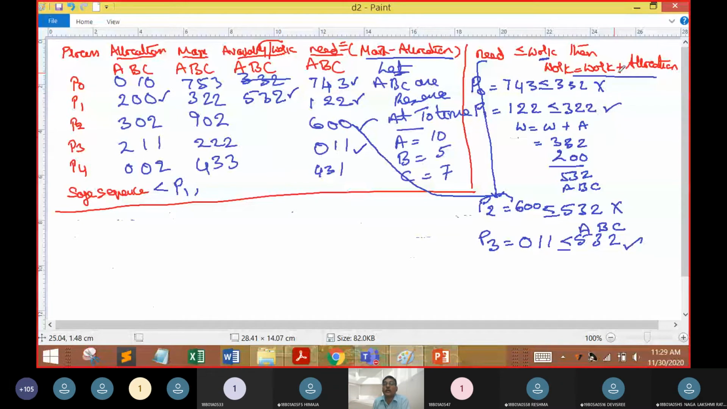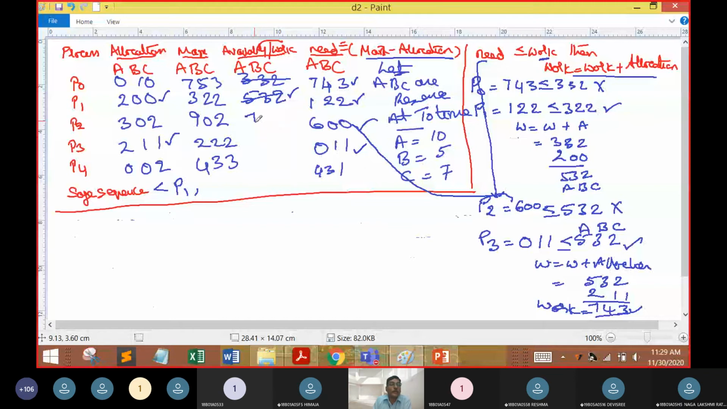What is the value of work? The value of work is 5, 3, 2. What is the value of allocation? The allocation of P3 is 2, 1, 1. So I am going to add 2, 1, 1. Now I am going to get the new work value as 7, 4 and 3. So work is equal to 7, 4 and 3. Now what do I have to do? I have to overwrite the work vector 5, 3, 2 with 7, 4, 3.